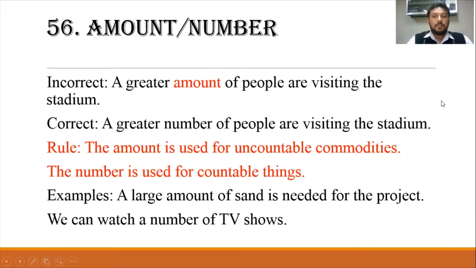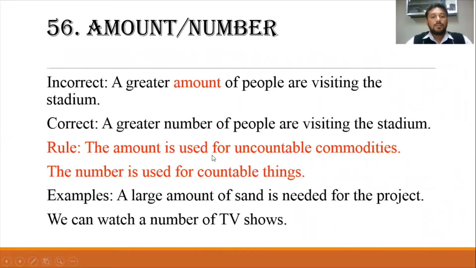Amount, number. A greater amount of people are visiting the stadium. This is an incorrect sentence. The correct one is: a great number of people are visiting the stadium.